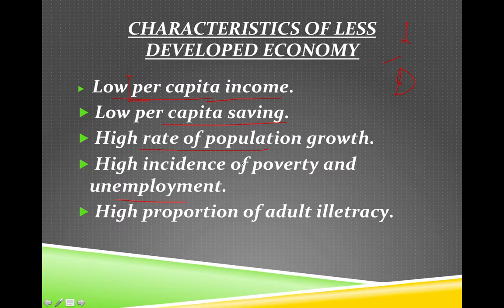Since the rate of population growth is high, they are facing poverty and unemployment issues. Last fifth one is high proportion of adult illiteracy, means the people are not educated enough, and that is the reason why that country is still a less developed economy.